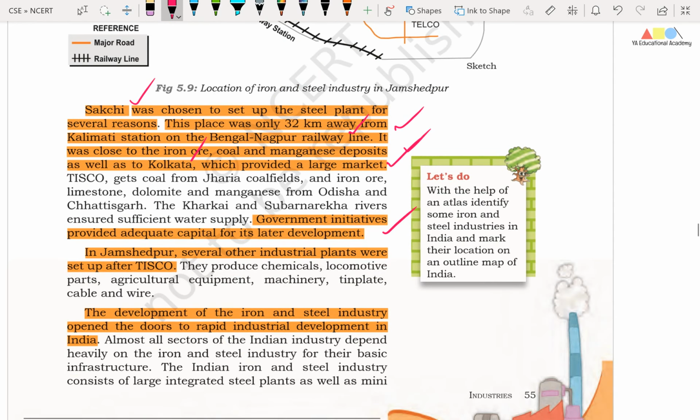Friends, similarly, government initiatives provided adequate capital for its later development. Similarly in Jamshedpur, several other industrial plants were set up after TISCO, and they produce chemicals, locomotive parts, agricultural equipment, machinery, tin plate, cable and wire. Okay friends, the development of the iron and steel industry opened the doors to rapid industrial development in India.